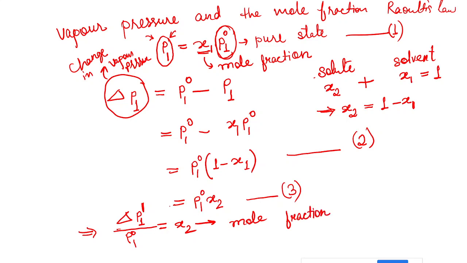Now how do we calculate the mole fraction, or how do we calculate the moles of any solvent or any solute present in a solution? Suppose I say that you have been given 20 gram of NaCl, and I ask you to calculate how many moles I have given you, then what do you do?